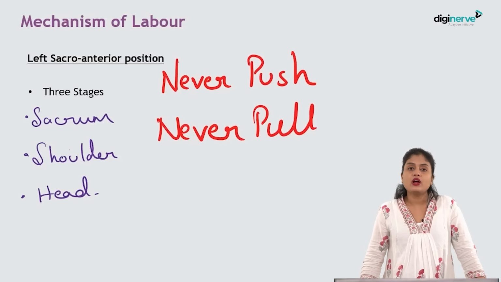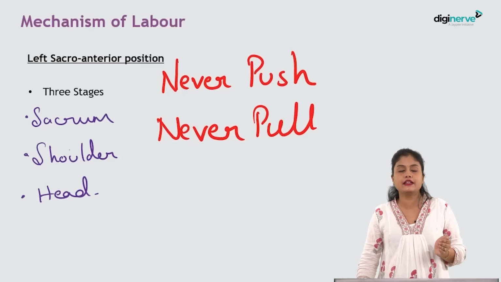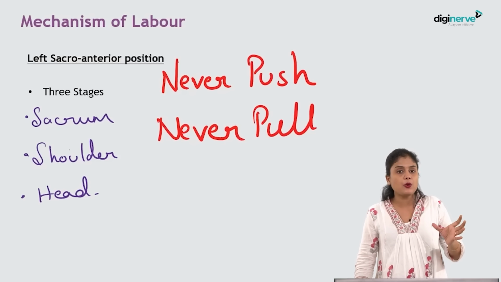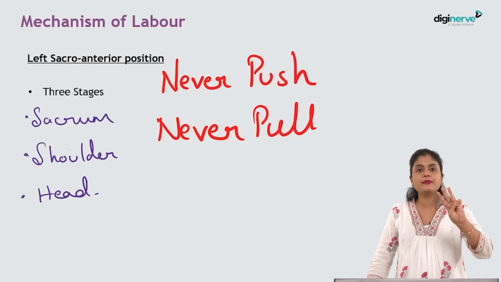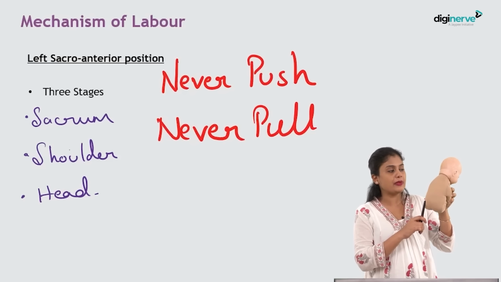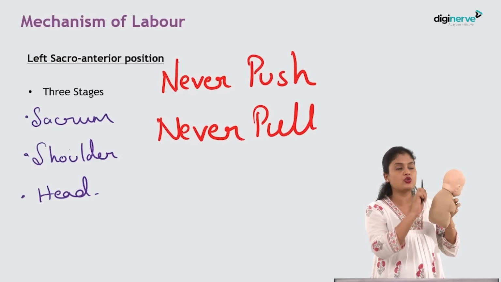Okay. Now, coming to the mechanism of labor in case of a breech presentation. Now, everything you rule out, now she can have a vaginal delivery. Okay. So, how will you conduct this vaginal delivery? What are the problems you will face and how will you come ahead with that? Okay. So, mechanism of labor can be divided into 3 stages. One is at the level of buttocks, how the mechanism will happen, then at shoulders, then at head. Okay. So, 3 stages you have to remember.